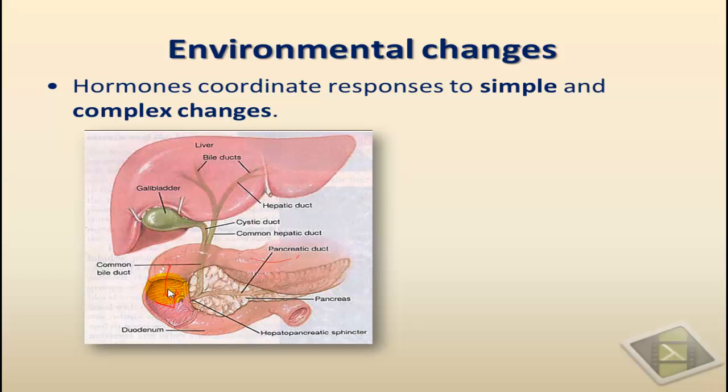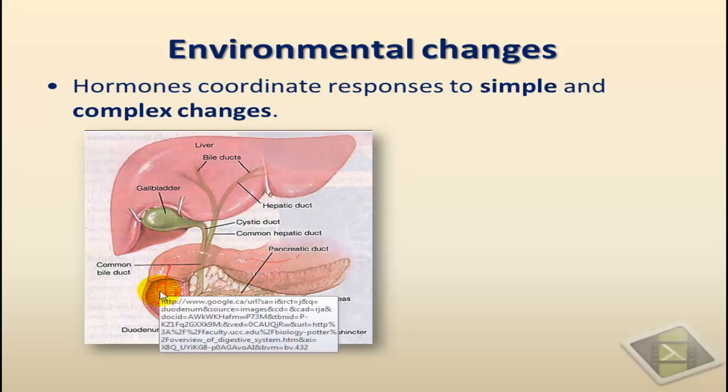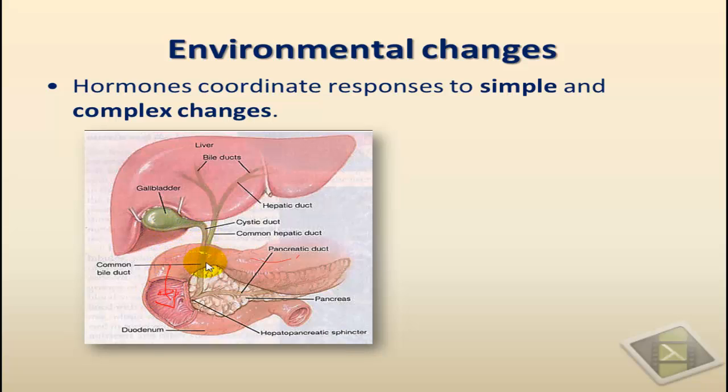So that's going to trigger a change in the internal environment, and this change would trigger the release of certain hormones that would allow the neutralization of the partially digested food that entered the intestines here, by the release of, for example, bile from the gallbladder, from the liver. So the mere entrance of the food here would cause the release of bile, which has some bile salts that are basic in nature, helping neutralize the acidity of the food entering from the stomach.